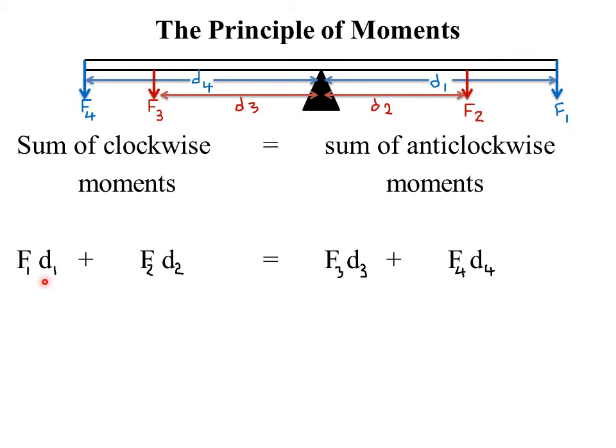So that's why we are saying that the clockwise moments will be represented by the force F1 and D1, then F2 and D2. F1 and F2 will produce clockwise moments because their effect causes the bar to move in a direction similar to that of the clock, or in the clockwise direction. Conversely, forces F3 and F4 will cause the bar to move in this direction, which is of course opposing the clockwise direction.